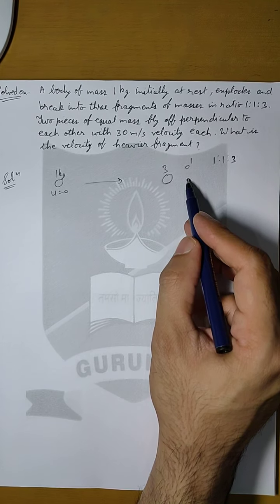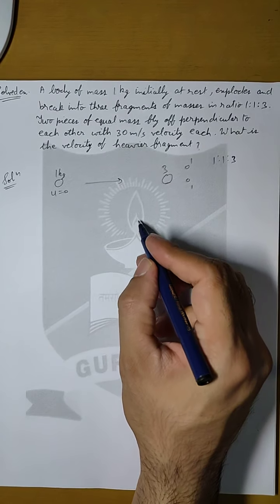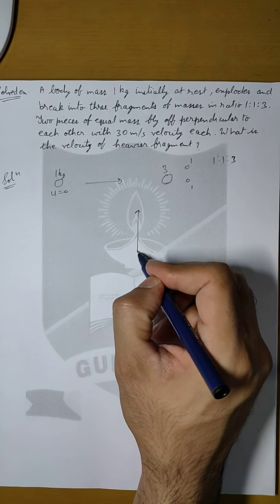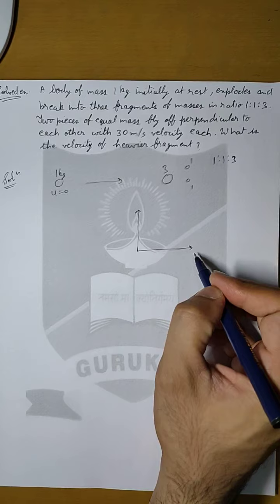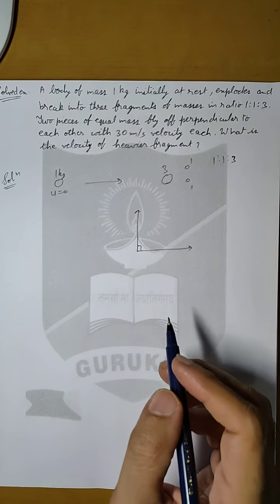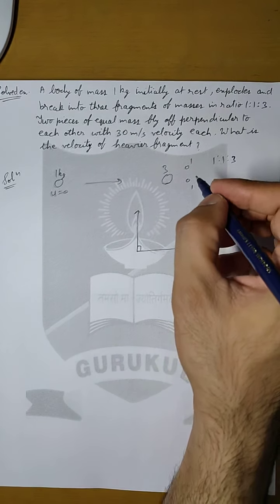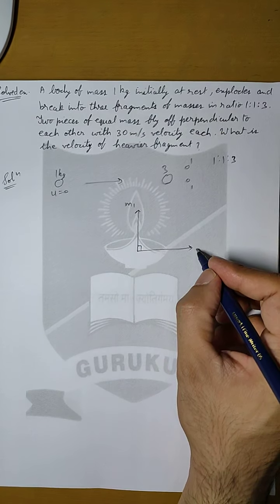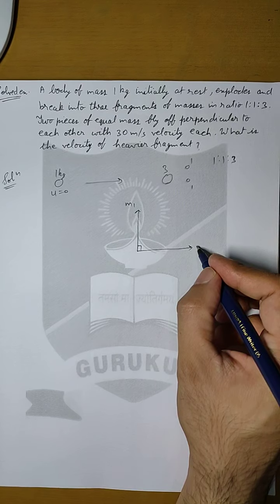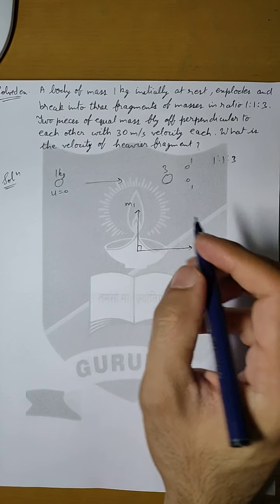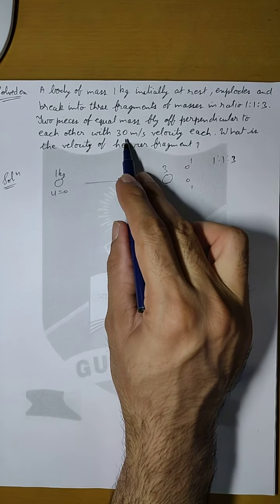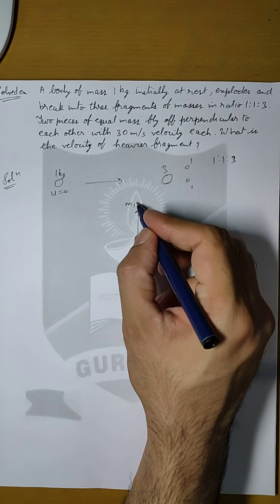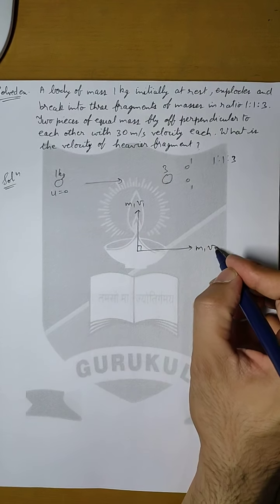So if these two are going perpendicular to each other, let us say that one of them is going like this and another is going like this. The angle between them is 90 degrees. Let us say this is the first particle of mass m1. This also has mass m2, the second particle, both have equal mass. Both of them are flying with the same velocity 30 meter per second. So v1 and v1.